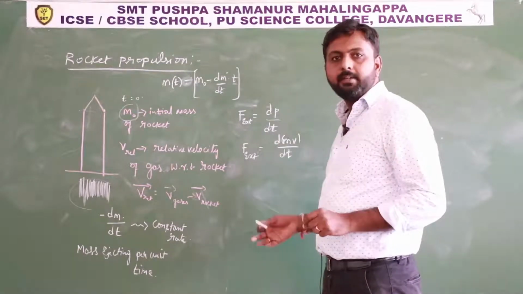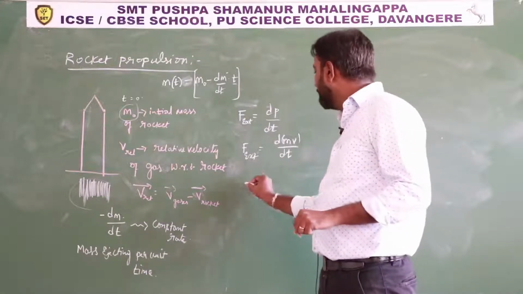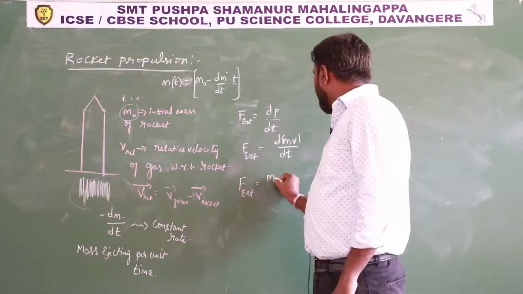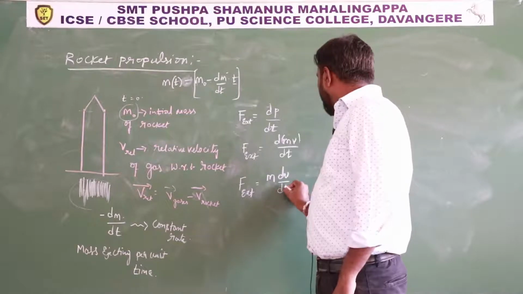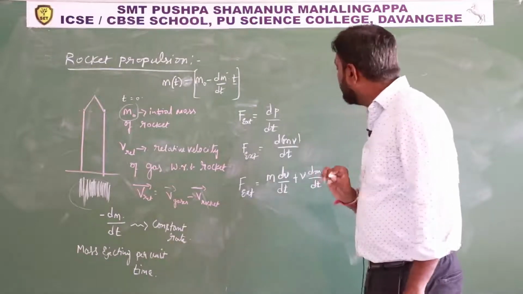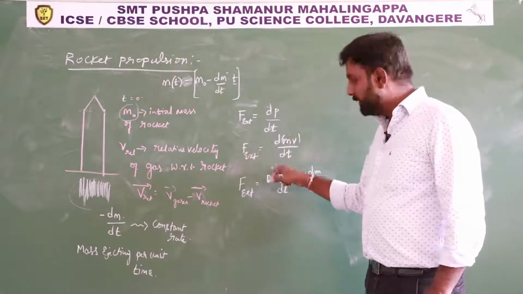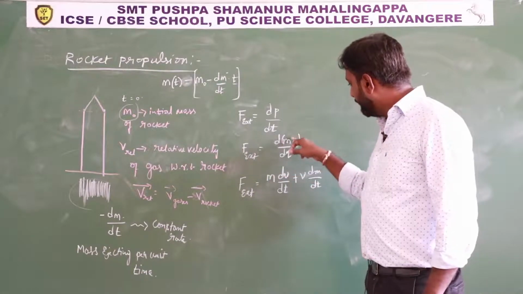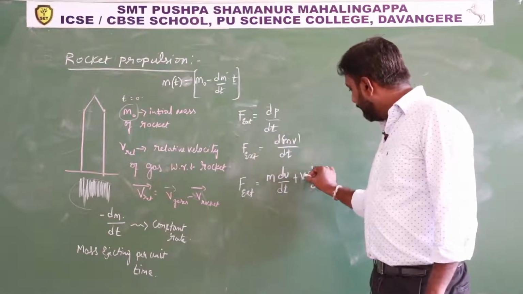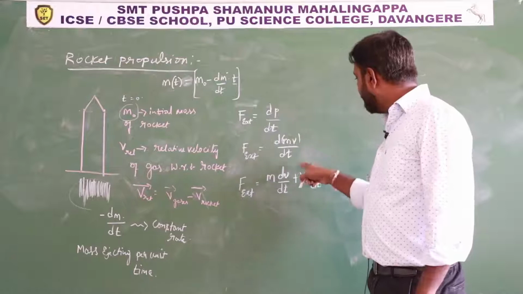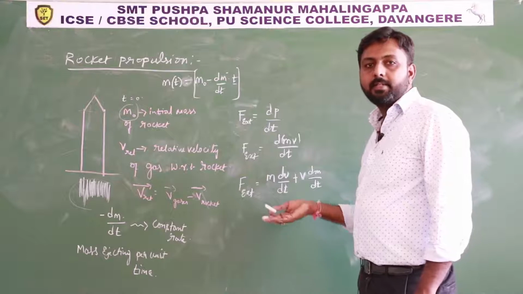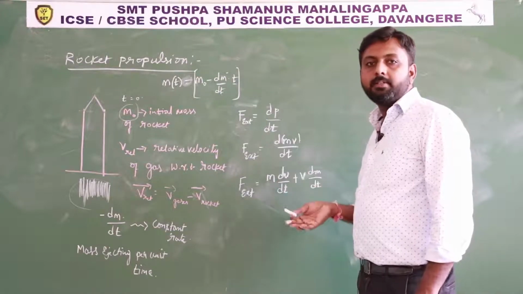Always remember, wherever this variable mass system comes, you have to write this expression as m dv by dt plus v dm by dt. In this way, first you have to consider mass as constant and differentiate velocity, dv by dt. Next, you have to take v outside, consider v constant, and differentiate dm by dt.